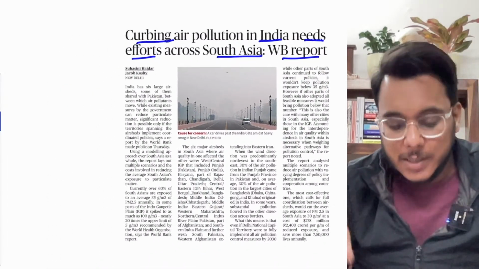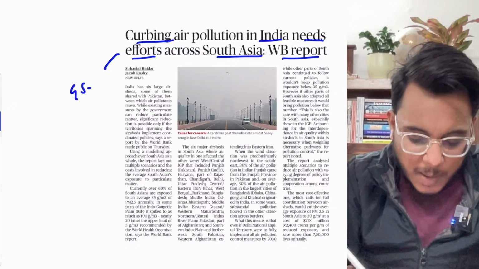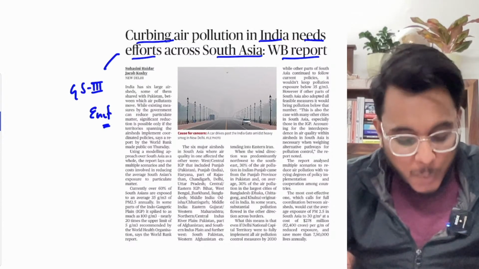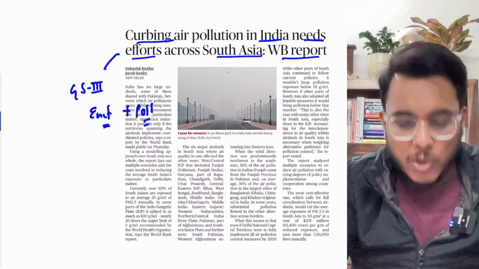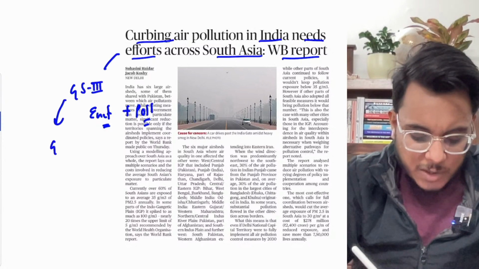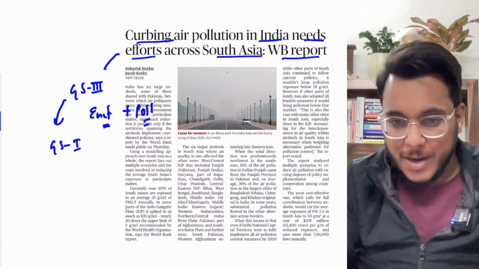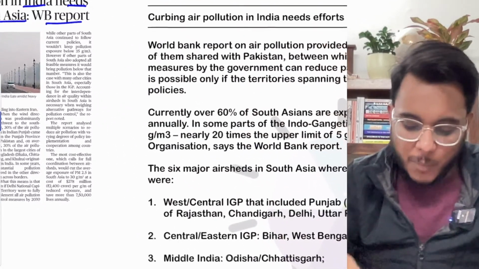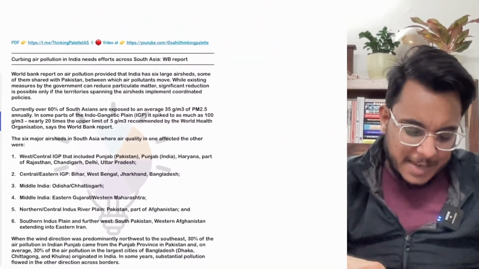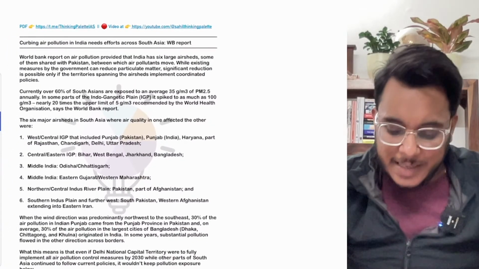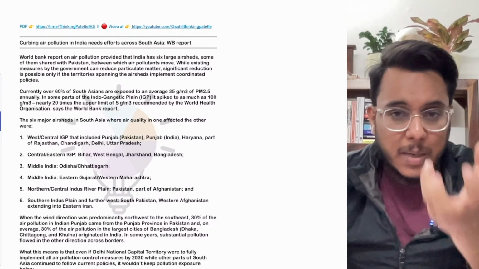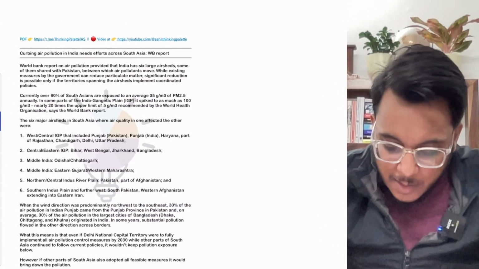Now, by the way, this particular article will be important for GS paper number 3, issues of environment, issues related to pollution, environment pollution, and many a times can also be important in GS1 geography as well. Particularly here we'll see that thing as well. Now, before going into this particular article, what this article is saying is that pollution needs not to be seen as a problem in a limited domain.